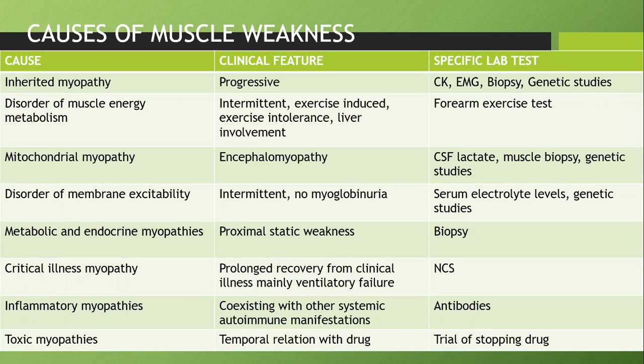There's an entity called disorder of muscle energy metabolism. We all know either fatty acid or glucose is needed for normal muscle functioning. So if glycolysis is not happening properly or fatty acid metabolism is not happening properly, there will be muscle weakness. So in this category of disorder, the weakness will be intermittent, there'll be exercise intolerance, and liver can be involved because glycogen is involved in both muscle and liver metabolism. One specific lab test to diagnose this category of disorder will be a forearm exercise test.